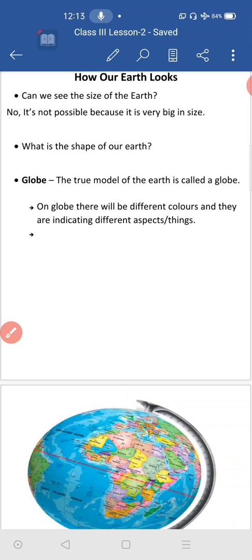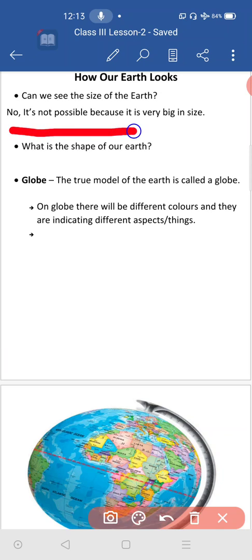Okay, so it is already clear from the first lesson. We cannot see our earth because its size is very big. What is the size of the earth? Can you guess? No, we cannot guess it. We can just tell that our earth is big in size, so it is impossible to see the size of our earth.